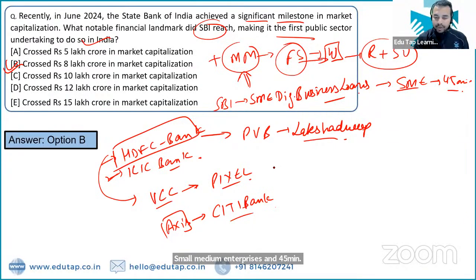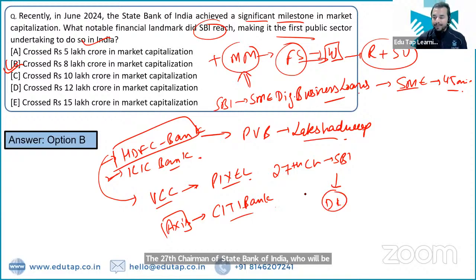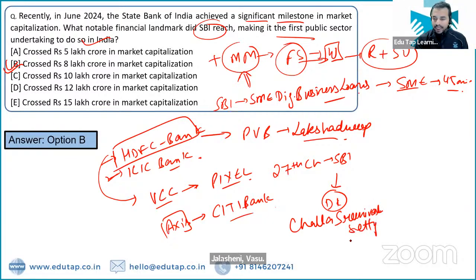Now, guys, can you tell me the 27th chairman of State Bank of India who will be replacing Dinesh Khara, who was earlier serving as the chairman of State Bank of India? What is the name of this person who has recently become the 27th chairman? The name of the person is Challa Srinivasulu Shetty. Absolutely right. This is the name of the person.